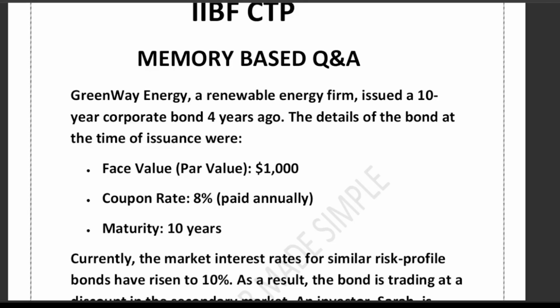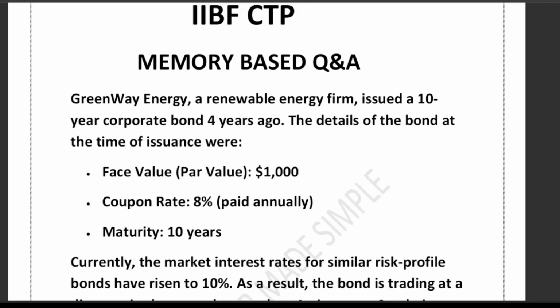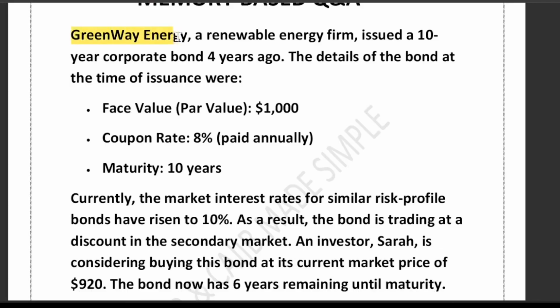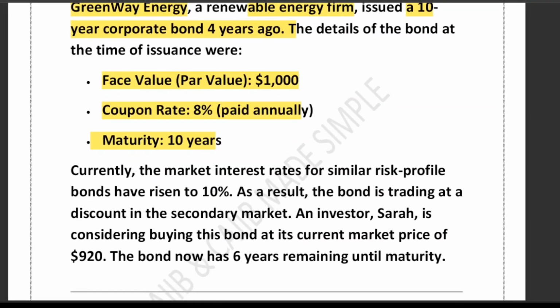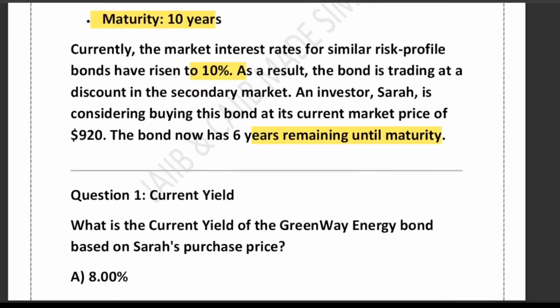The first question is about Greenway Energy, a renewable energy firm. They issued a 10-year corporate bond 4 years ago. The details of the bond at the time of issuance were: face value $1 lakh, coupon rate 8%, maturity 10 years. Currently the market interest rate for a similar risk profile bond has risen to 10%. As a result, the bond is trading at a discount in the secondary market. Investor Sara is considering buying this bond at the current market price of $920. The bond now has 6 years remaining until maturity.